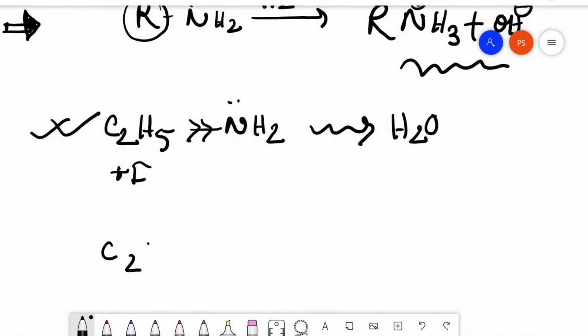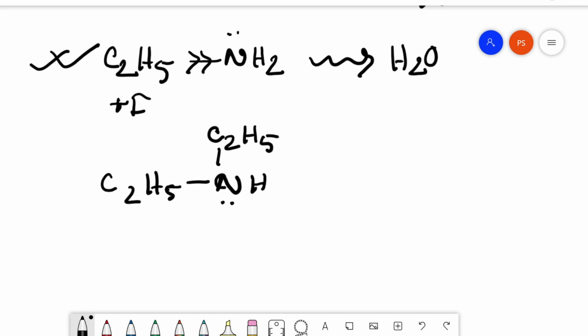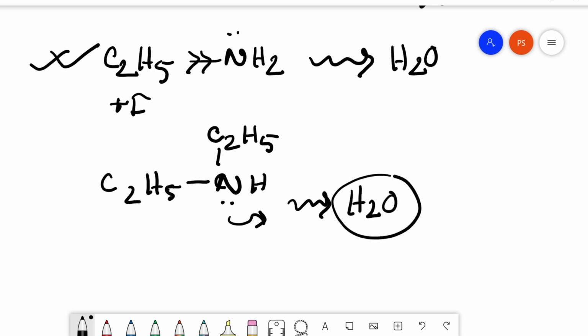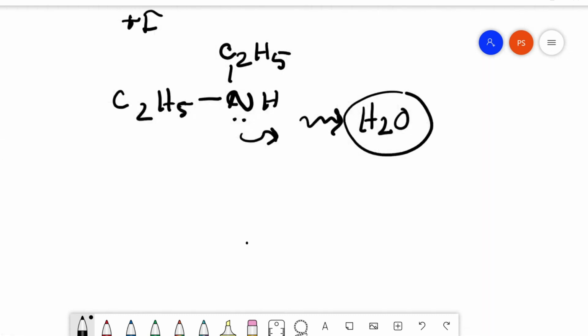But if another C2H5, which is a considerably bulkier alkyl group, is present on the amine nitrogen, then the crowding around the nitrogen atom reduces the probability of this lone pair donation, or this dissolution process, comparatively, because around the nitrogen there are now bulky groups.